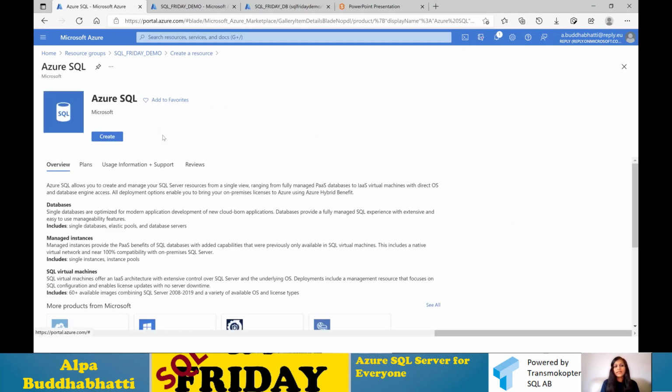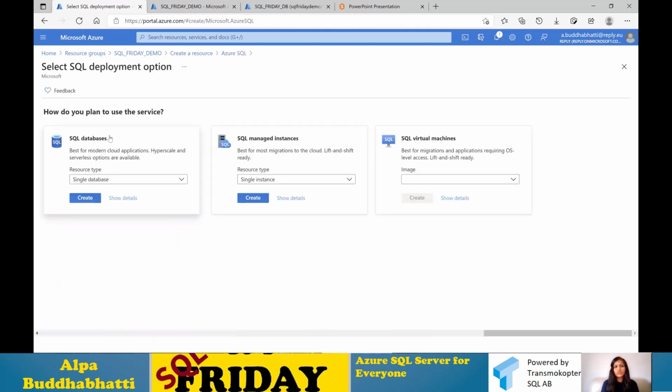By clicking on that, this window will pop up and then you can start creating your Azure SQL database and server.